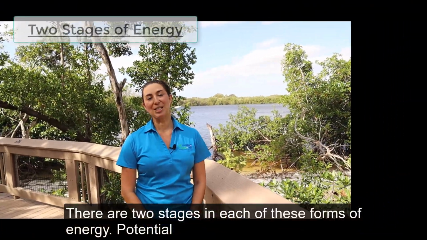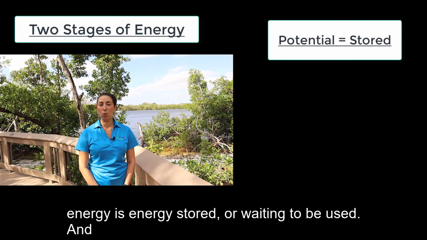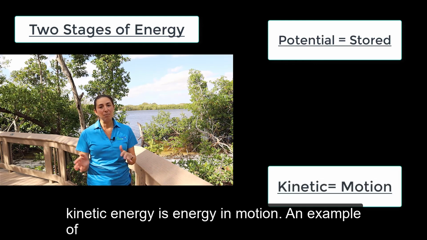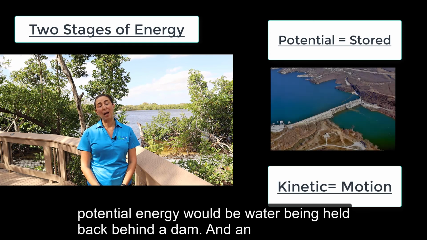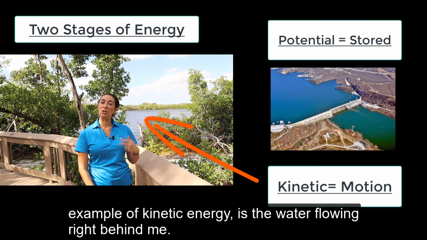There are two stages in each of these forms of energy. Potential energy is energy stored or waiting to be used, and kinetic energy is energy in motion. An example of potential energy would be water being held back behind a dam, and an example of kinetic energy is the water flowing right behind me.